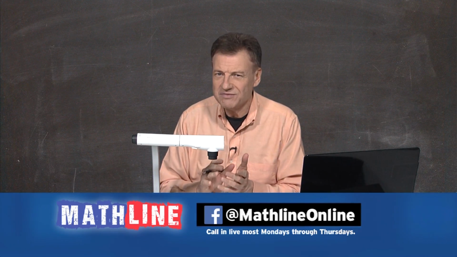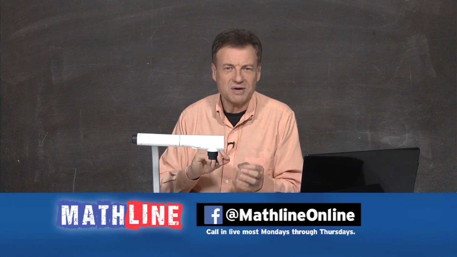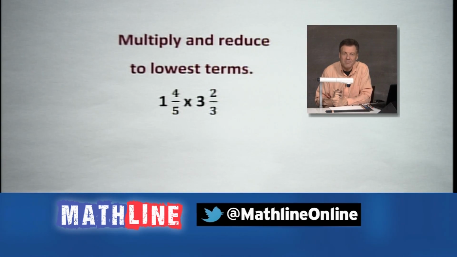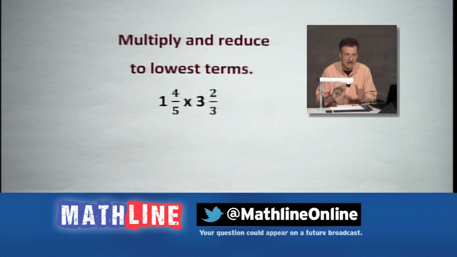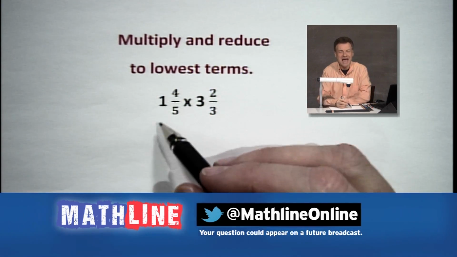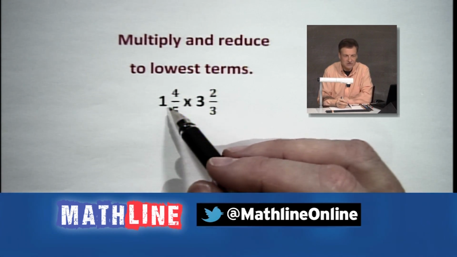So far I've given you a mixed number times a fraction, or a mixed number times a whole number. You can also have a mixed number times a mixed number. Let's take a look at it here. This is one where it really becomes important to have those improper fractions going in your direction. So let's fix this one and see what's going to happen to our next problem.